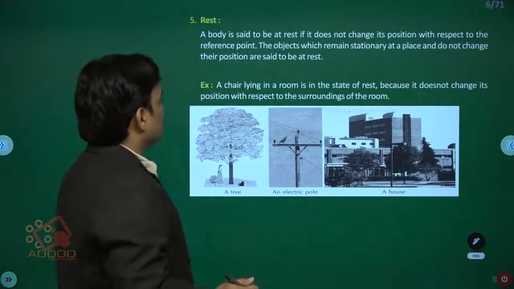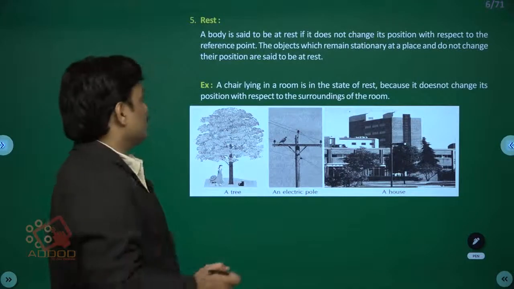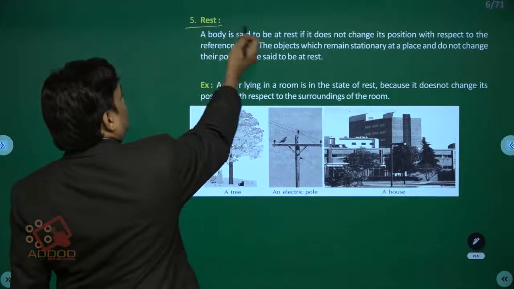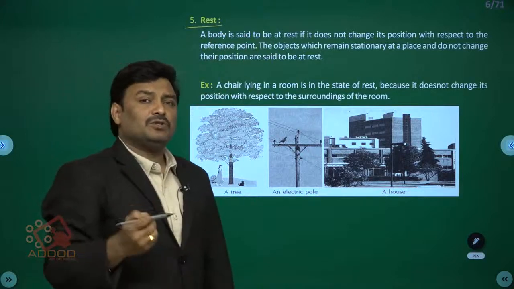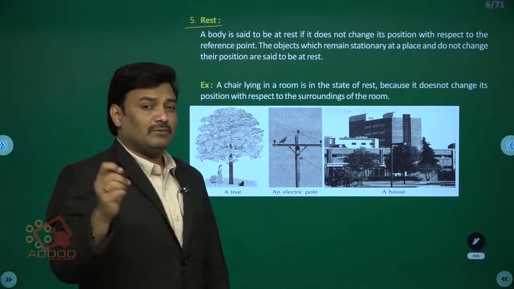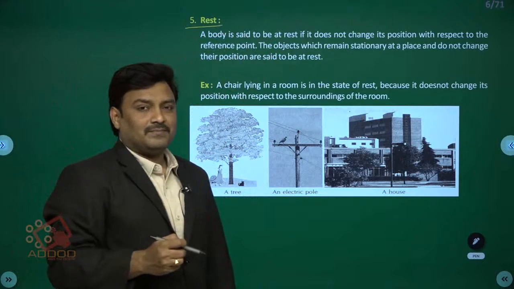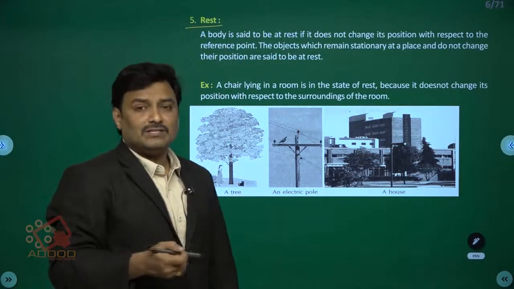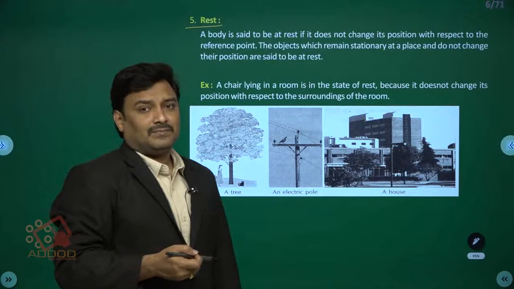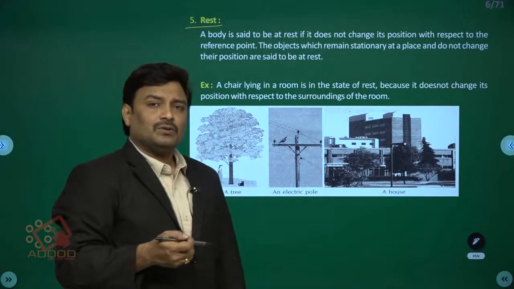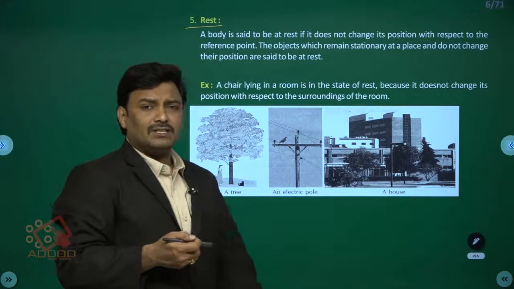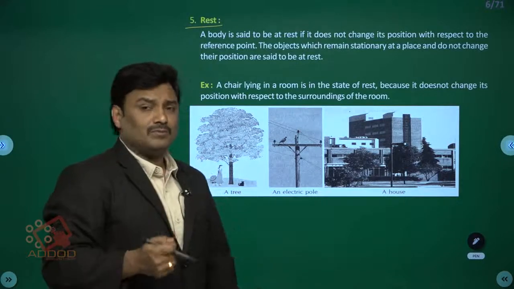Students, you can see these are some examples of rest. What is the meaning of the term rest? A body is said to be at rest if its position is not at all changing with respect to a reference point. Then that body is said to be at rest. For example, there is a chair by the side of you. It remains at rest. It does not change with time unless you move it.